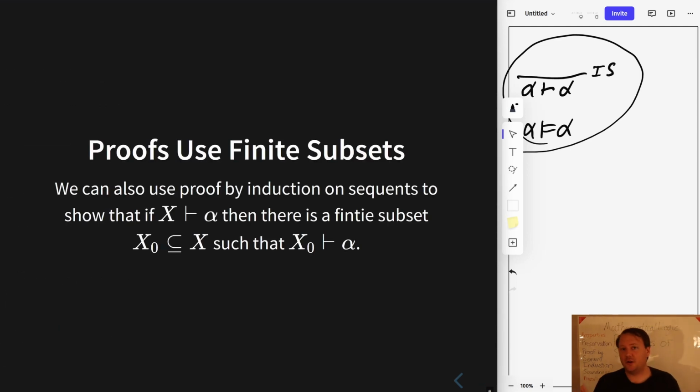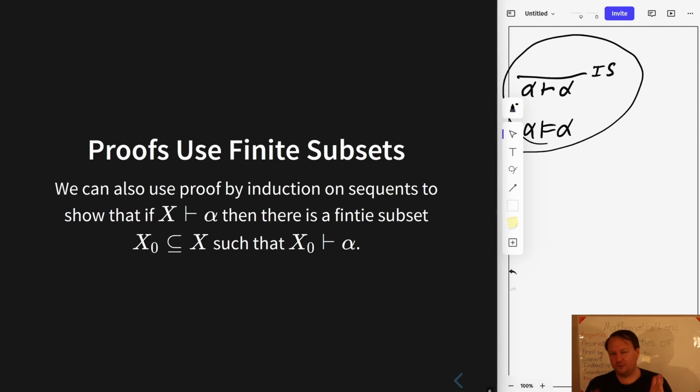Finally, as a point, I'm not going to prove it. It's a fairly easy proof, and goes the same way that we did the previous proof for soundness. But we could state the following claim: if X turnstile alpha, if X proves alpha, then there is some finite subset of X which also proves alpha. This just seems intuitively clear, because proofs themselves are finite and can really only make essential use of finitely many elements of the set.